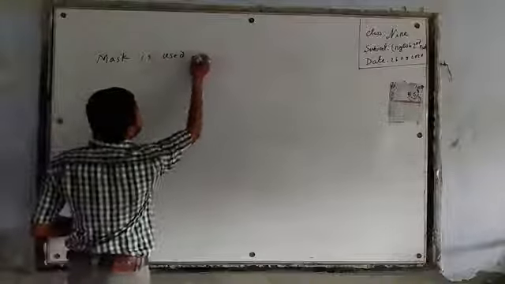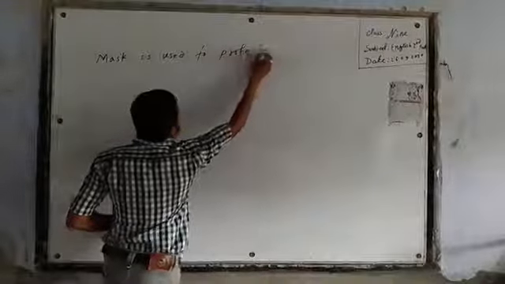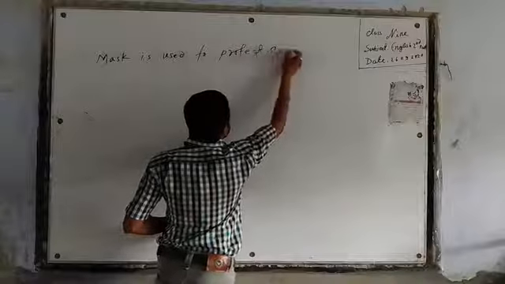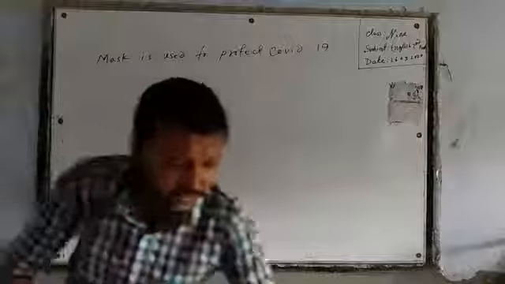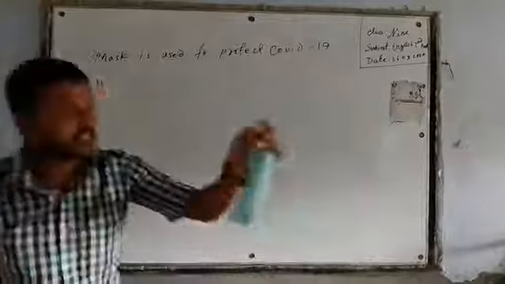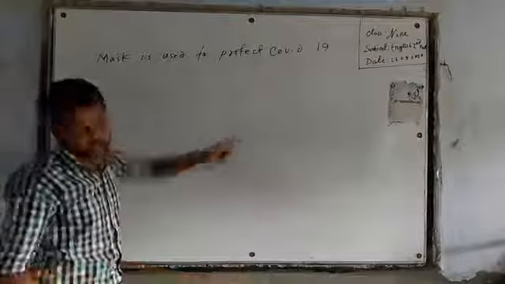Mask is used to protect from COVID-19. Okay, dear learners, here I have written a sentence: Mask is used to protect from COVID-19.